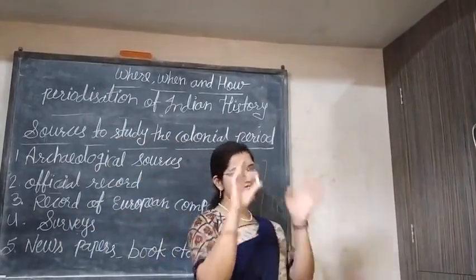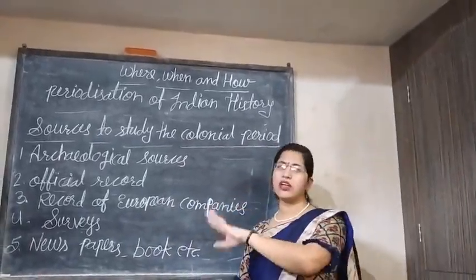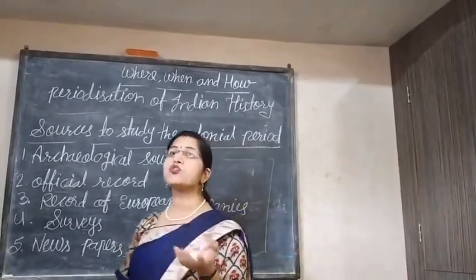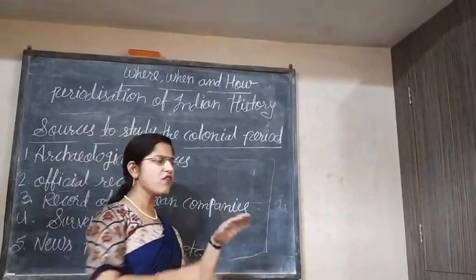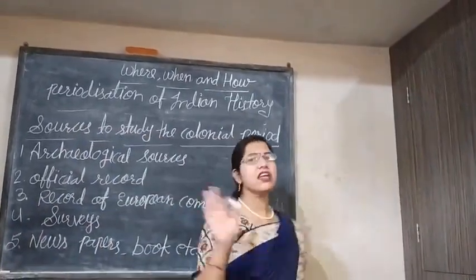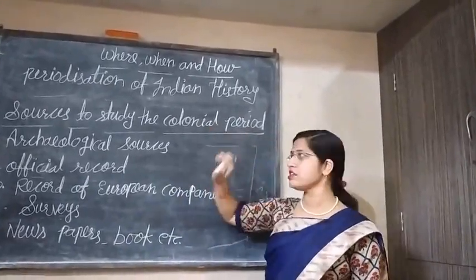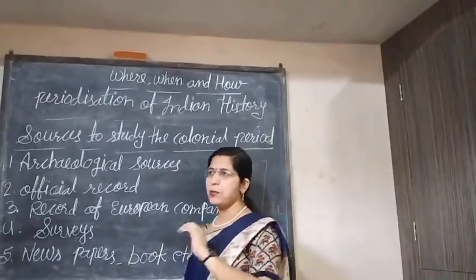So biography we can include in secondary sources. And some historical movies also, when we see some historical movies. So with the help of all these things, we can get the knowledge of our colonial period and Indian history. These are all the sources to study the colonial period.